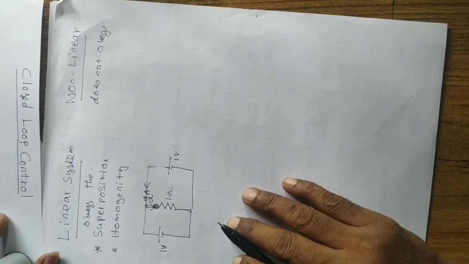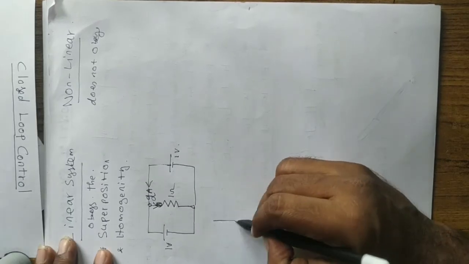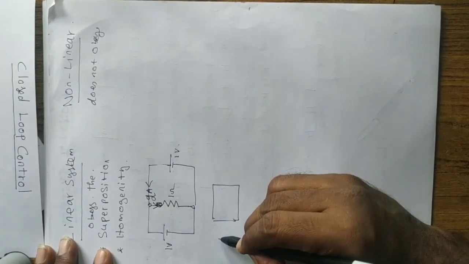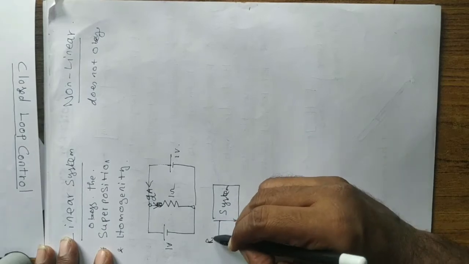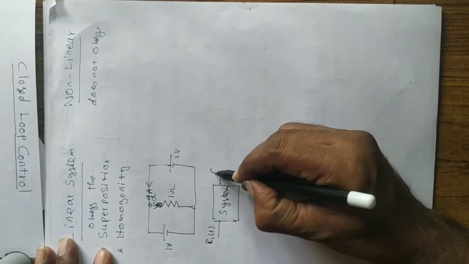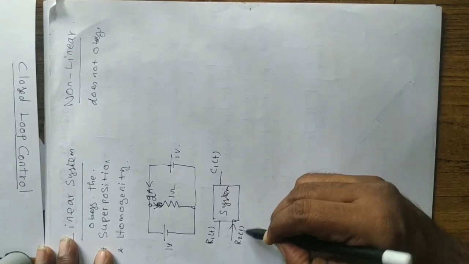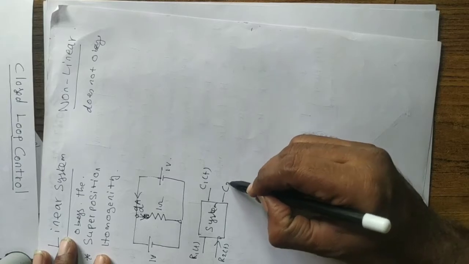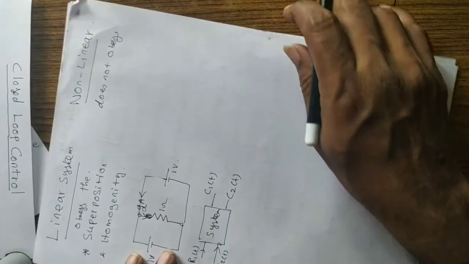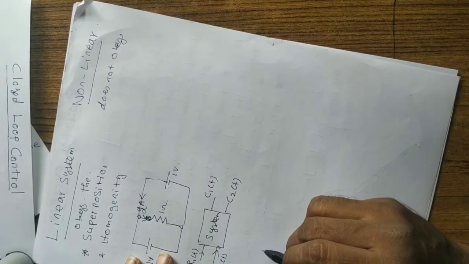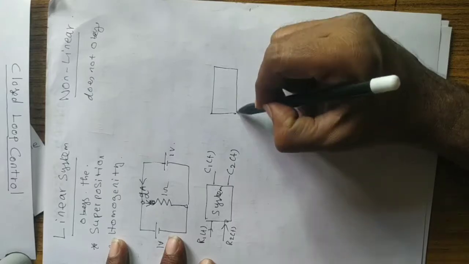That is called the superposition principle, right? That is, in a system, in general, when the input is R1 of t, the output may be C1 of t, and when the input is R2 of t, the output may be C2 of t. When both R1 of t and R2 of t are given to the system, the output will be C1 of t plus C2 of t, right?